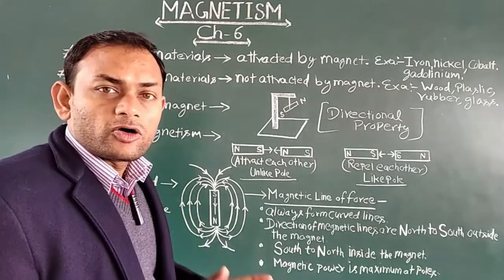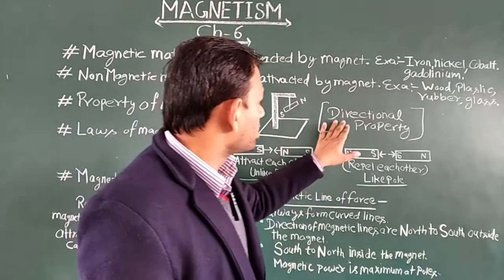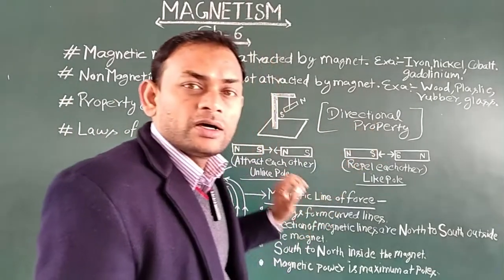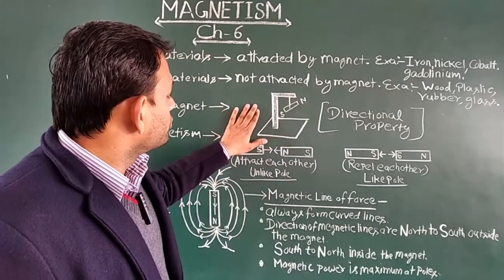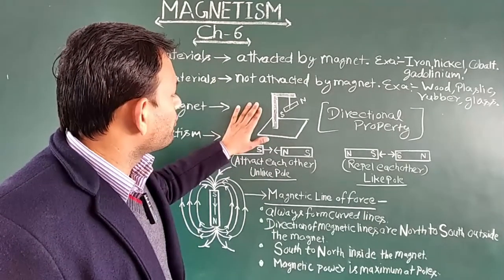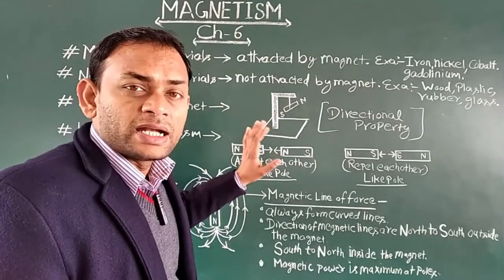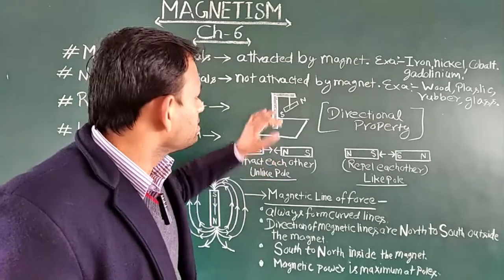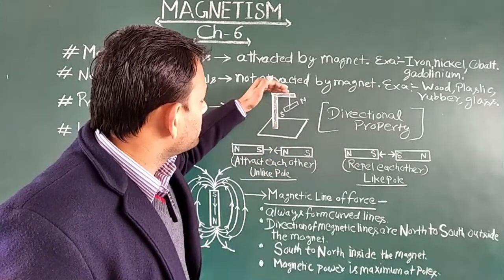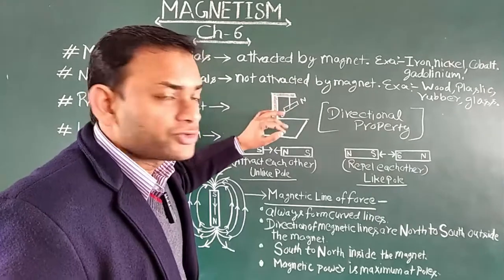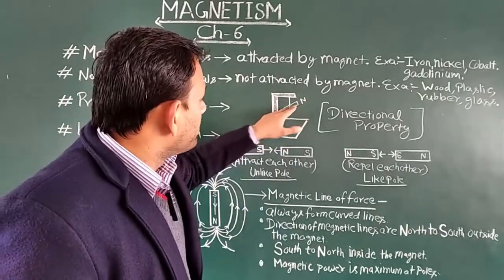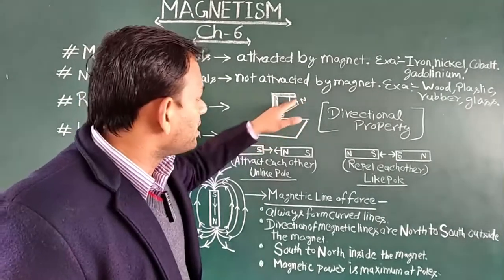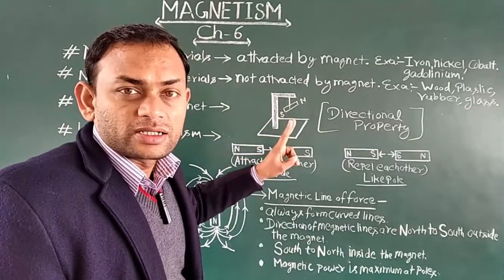Now, property of magnet. What is the property of a magnet? Here, especially, we will talk about the directional property of the magnet. According to this property, when you take a bar magnet, tie it from its center and suspend it, then after some movement the magnet stops and aligns in two particular directions.